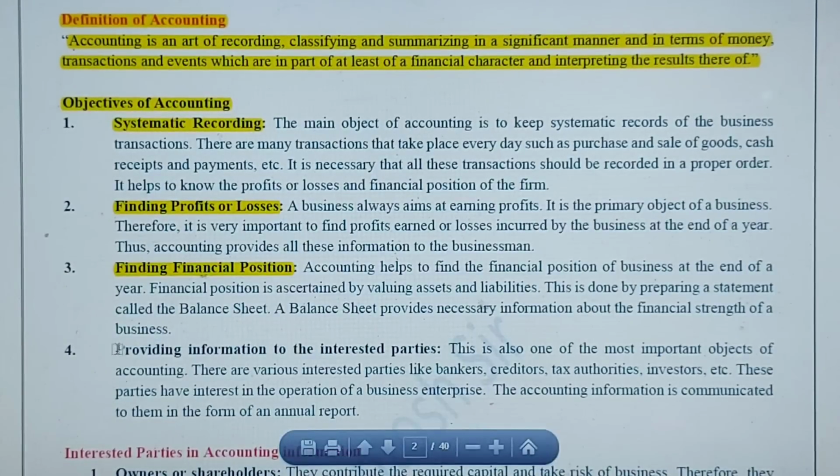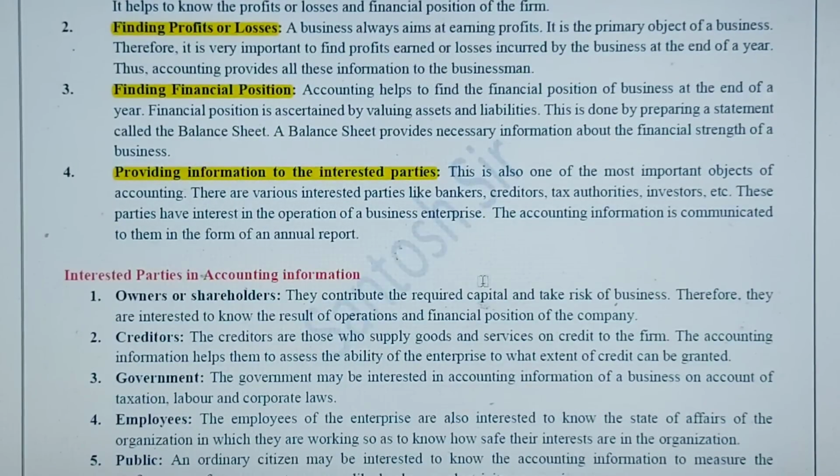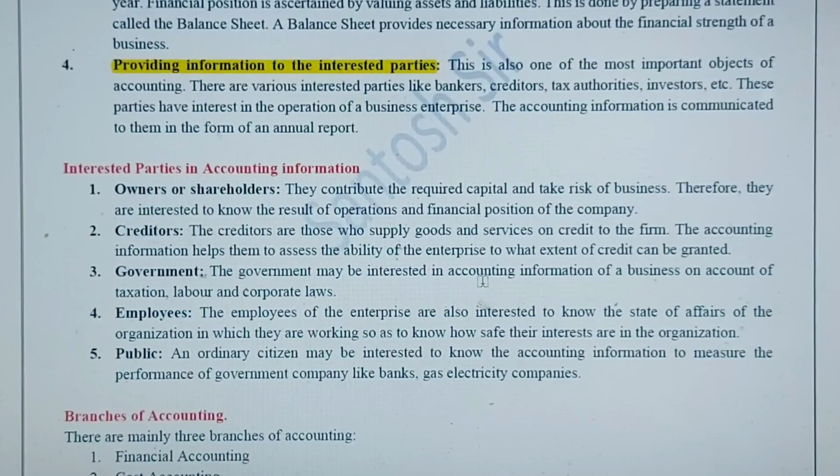Then fourthly, providing information to the interested parties. Now who are the interested parties? Basically all the stakeholders: creditors, tax authorities, investors, customers, government, bankers.